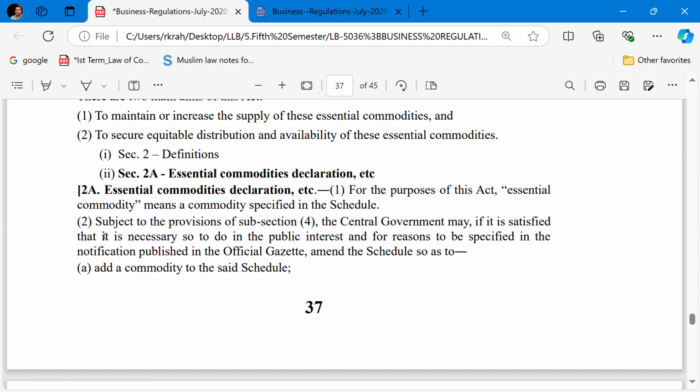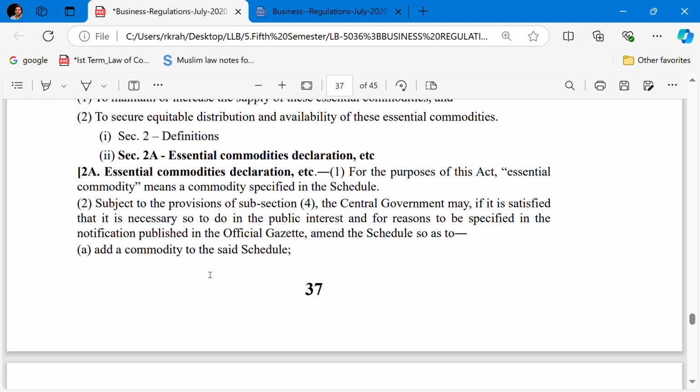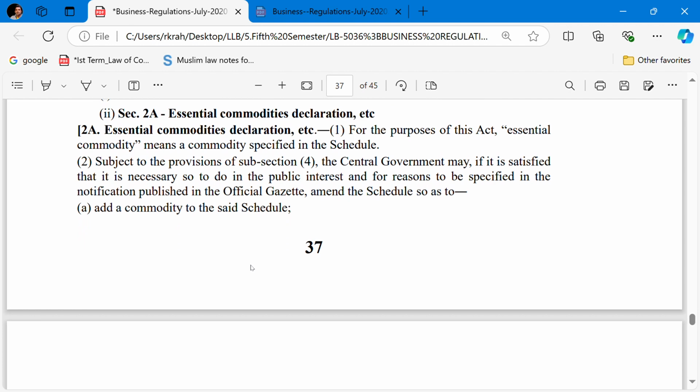Subsection 2: subject to the provisions of Section 3, the Central Government may, if satisfied that it is necessary to do so in the public interest, for the reasons to be specified in the notification published in the Official Gazette, amend the Schedule so as to add a commodity to the Schedule.